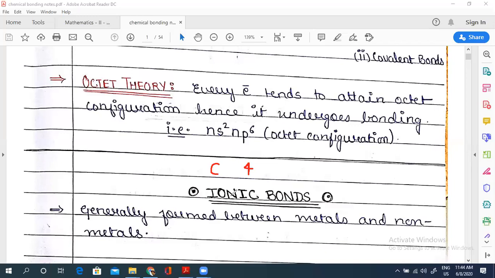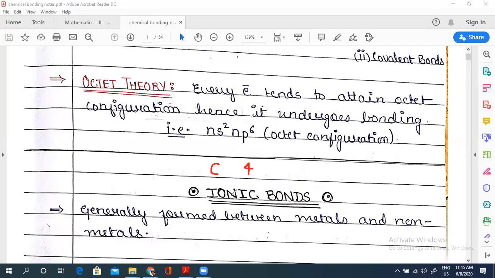So an atom like this will have a tendency to share electrons. So I can say that atoms having 3, 4, 5 electrons in their valence shell will have a tendency